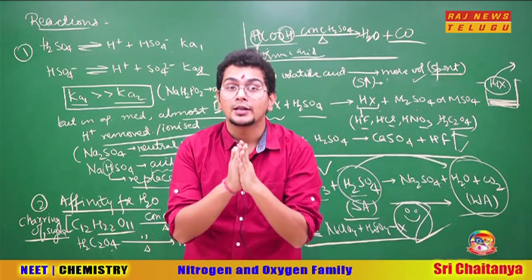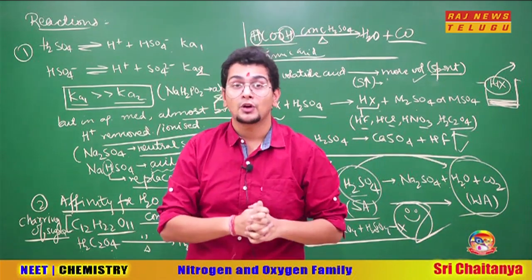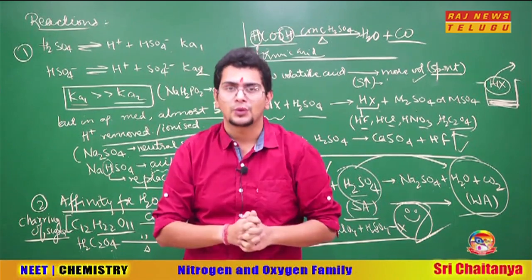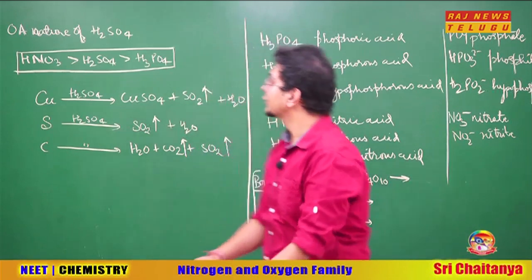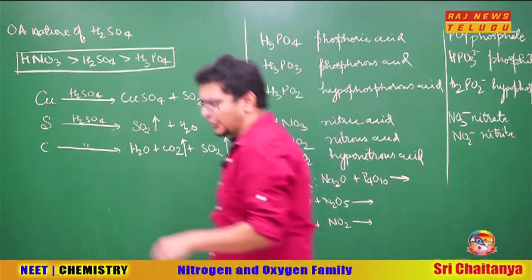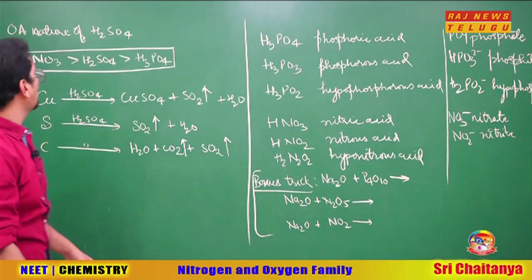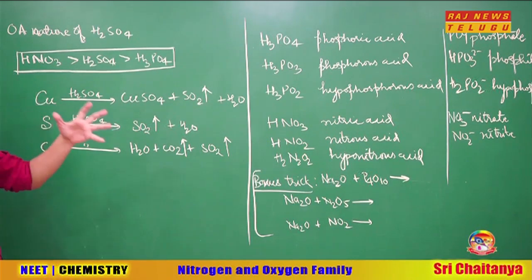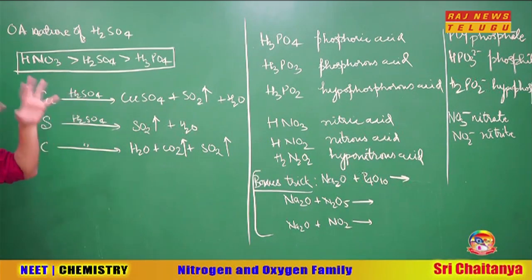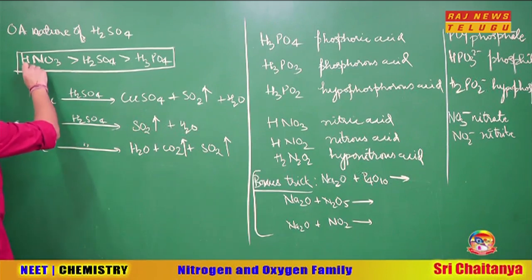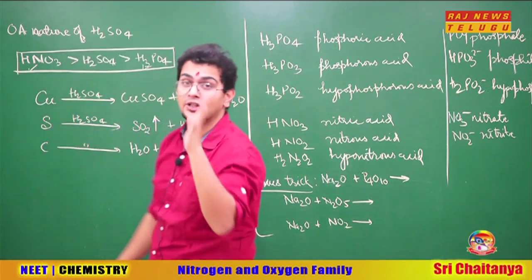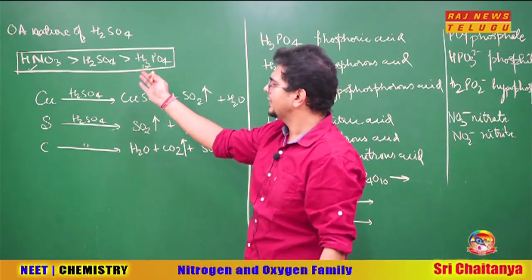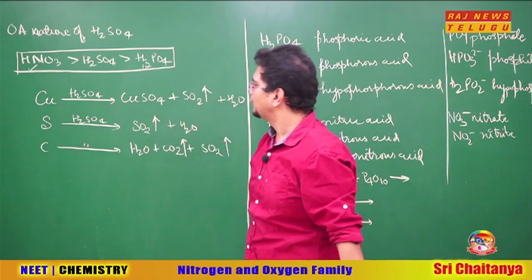Now I am going to enter into the oxidizing behavior of H2SO4, on which maximum questions will be asked. So let us talk about the last reaction of sulfuric acid. Sulfuric acid is a very well renowned oxidizing agent also. Not very strong, okay, moderately strong. It is weaker than nitric acid but stronger than phosphoric acid in oxidizing agent nature. So it is weaker than HNO3 but better than H3PO4 at least.